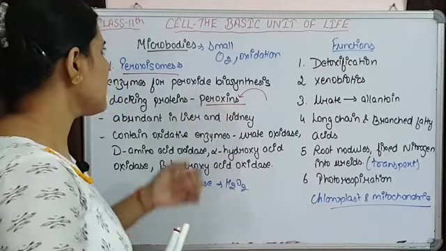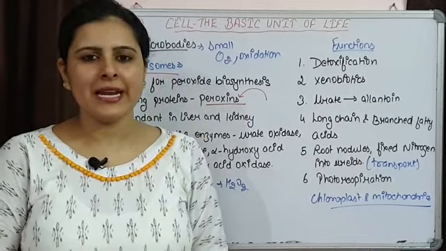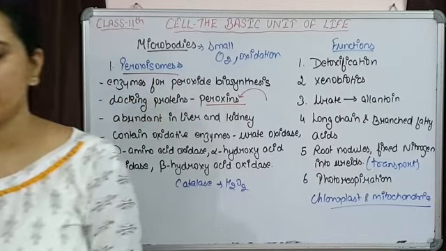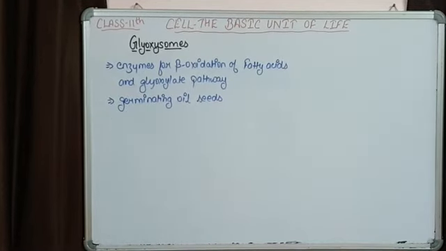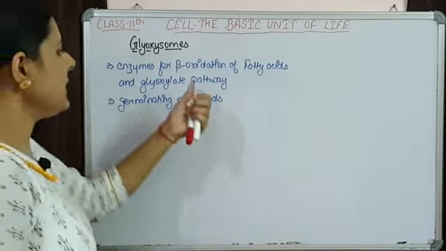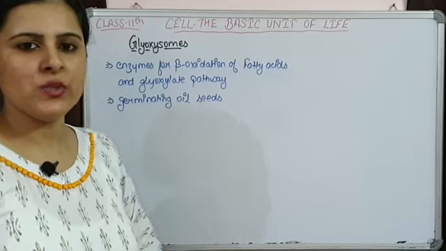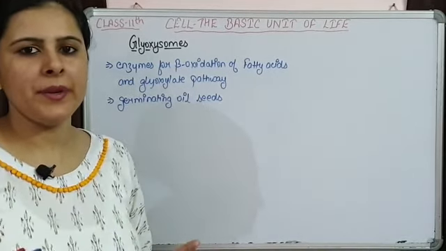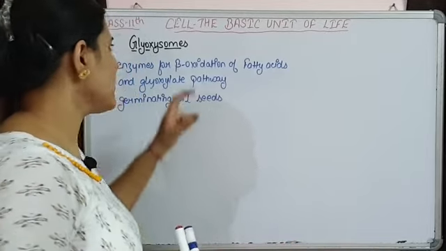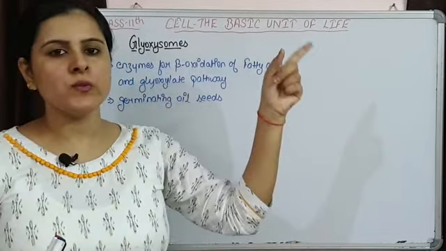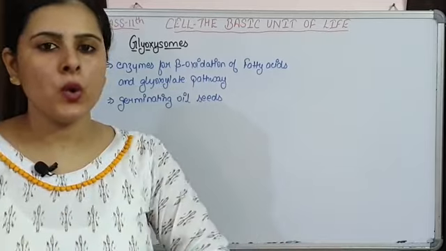Now let's discuss the second type of microbody, that is glyoxysomes. Glyoxysomes are another type of microbodies which are again small and single membrane bound, just like peroxisomes. And sometimes it is also said that these glyoxysomes are going to convert into peroxisomes.